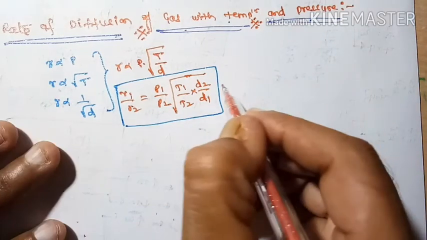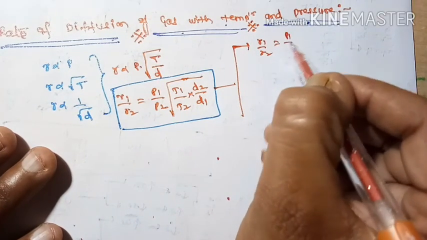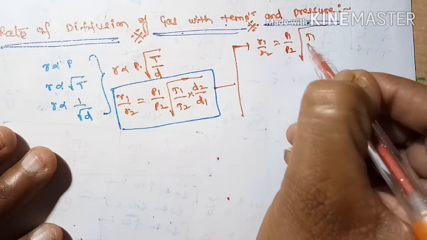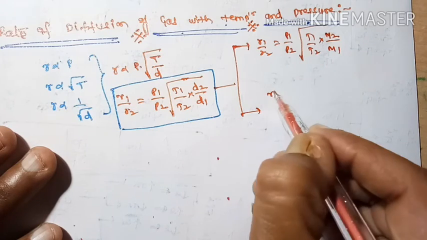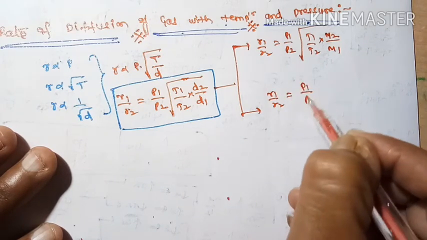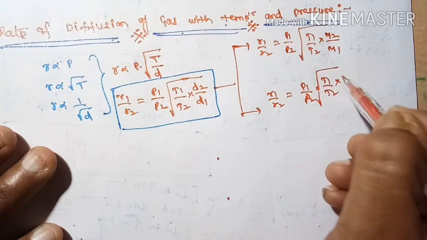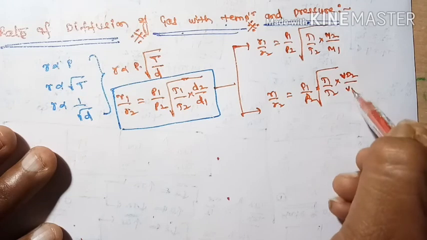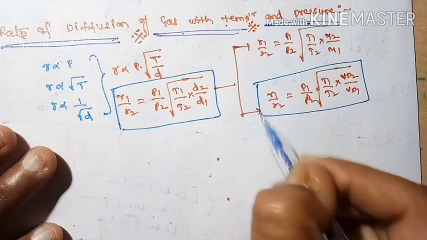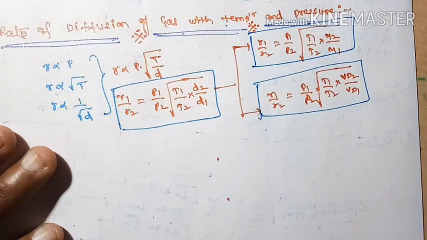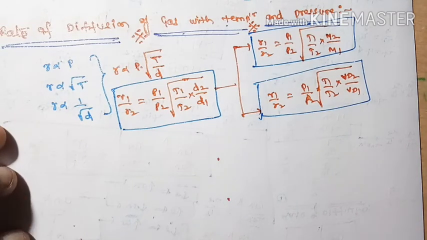So now we can write like this: R1 by R2 is equal to P1 by P2 into under root of T1 by T2, and density is proportional to molecular weight, so M2 by M1. Also here we can write R1 by R2 is equal to P1 by P2 into under root of T1 by T2 into VD2 divided by VD1. So these are the principles we got about the rate of diffusion of gases.